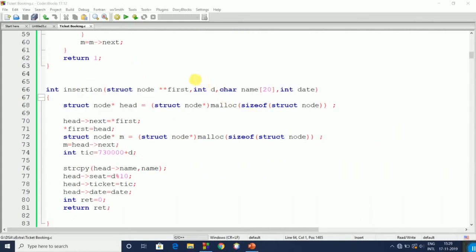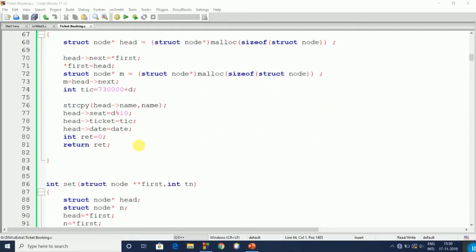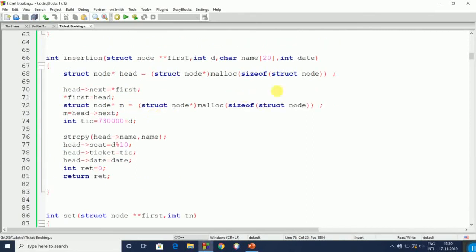If the check function returns +1, then the ticket will be booked and the insertion function will be called. Here in insertion, we create a head node and insert it at the front. The name passed by the function, entered by the user, is copied into head.name. The ticket number, seat number and date are also copied, and it will return.